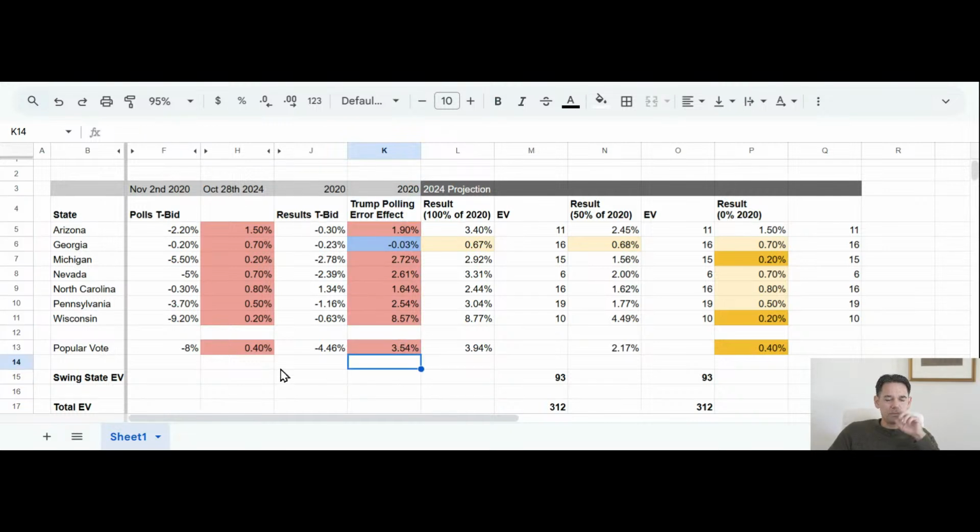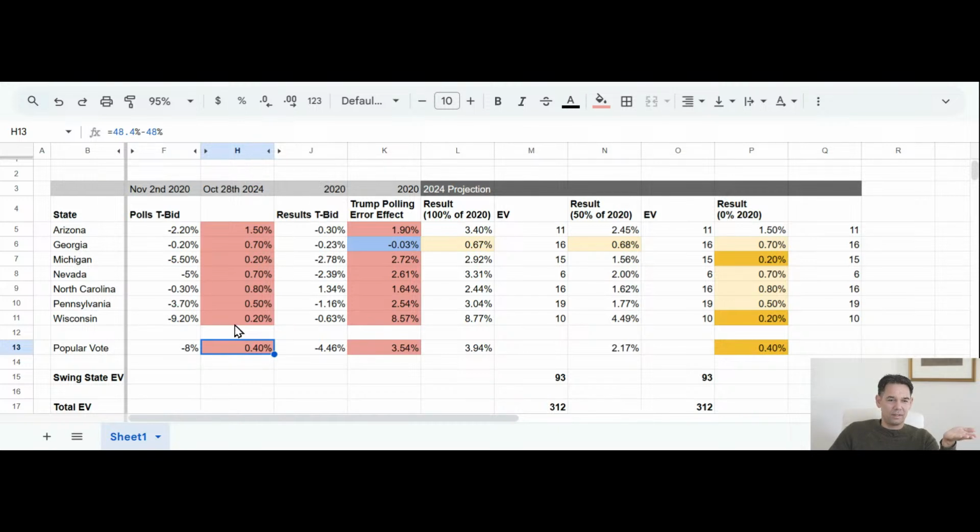And what we want to look at next is the latest Real Clear Politics average, at October 28th, 2024. And what you see now, and that's the first indication that something is very different here, is that Trump is actually leading in the polls everywhere. He's leading in every single swing state, and he's leading the popular vote. And look at that. Biden led by 8%. Now Trump leads at 0.4%. That's an 8.5% swing.